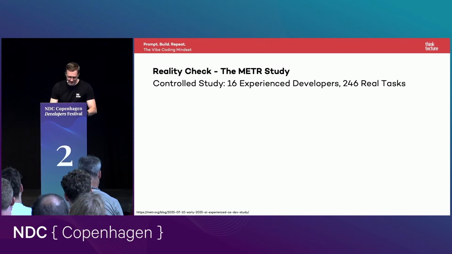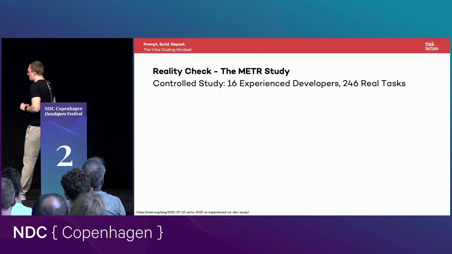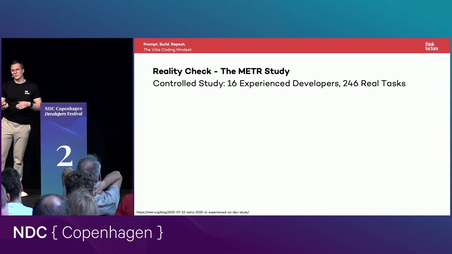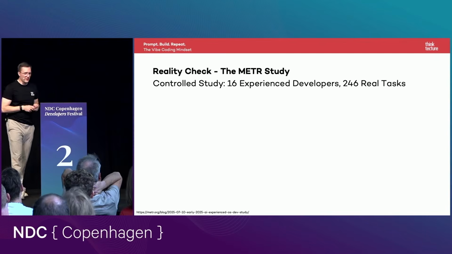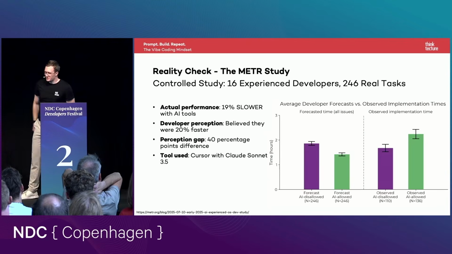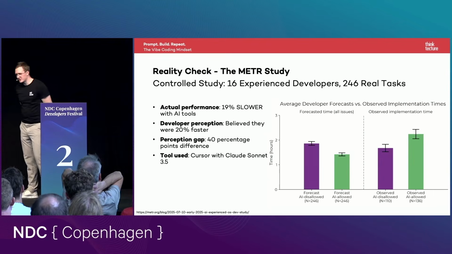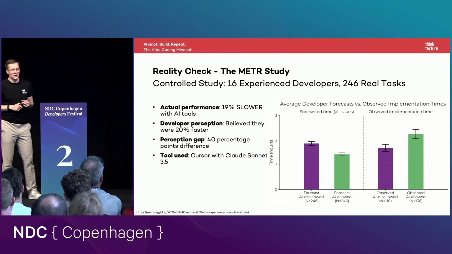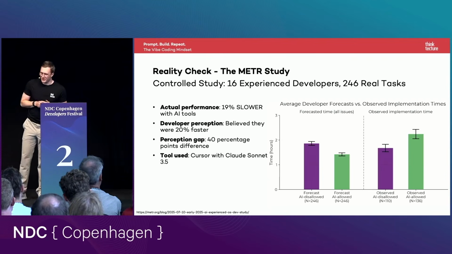And the interesting thing is that they were asked, okay, try to predict how long you will take for the task without AI and with AI. And there is the result. So on the left side, you can see the forecast they made. So without AI, they thought, okay, we need 2 hours. With the help of AI, we will save 20% of our time.